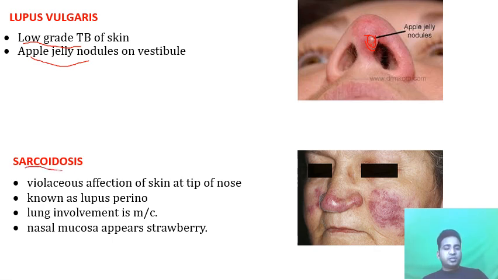Let's talk about sarcoidosis. It is a violaceous affection of the skin and the tip of the nose. Look at the picture. It is a purple, violaceous appearance of the skin, known as lupus pernio. So sarcoidosis of the nose is also known as lupus pernio, and lung involvement is most common in sarcoidosis. And the nasal mucosa appears strawberry-like. So in rhinosporidiosis, the nose itself looks like a strawberry mass, some sort of protruding mass with whitish dots, whereas in sarcoidosis, only the nasal mucosa has a somewhat strawberry-like look.